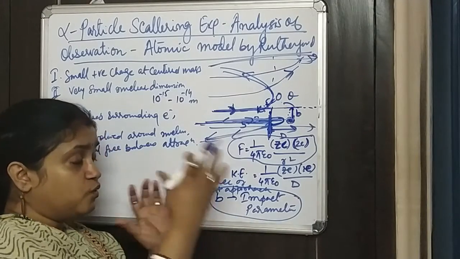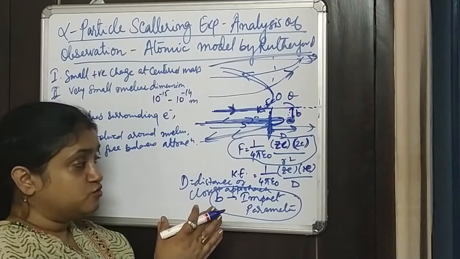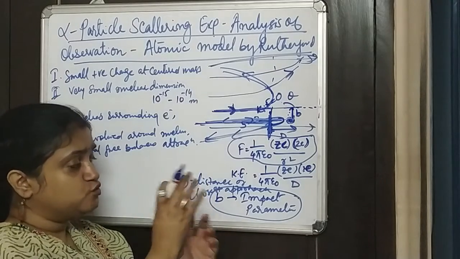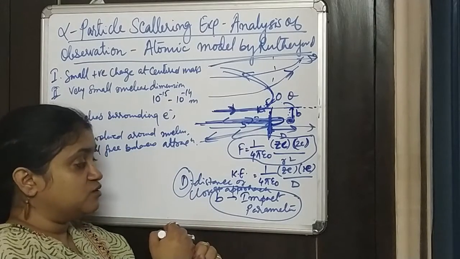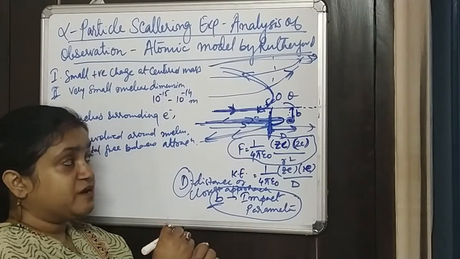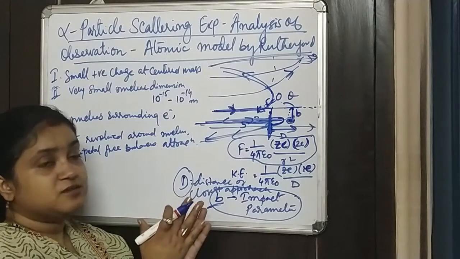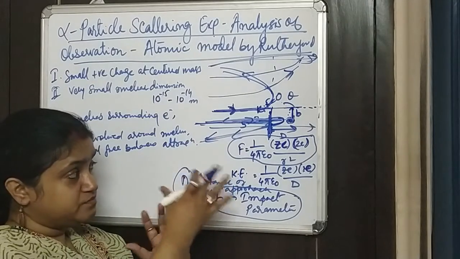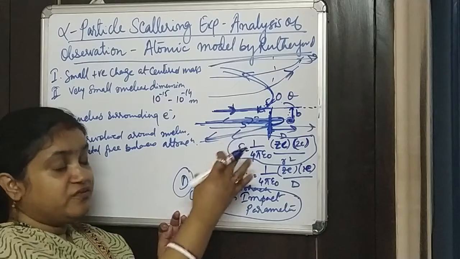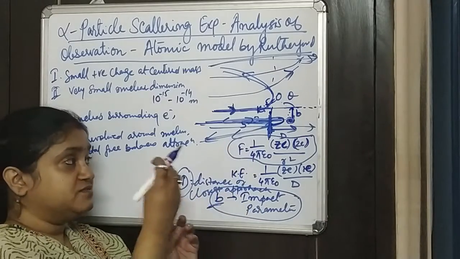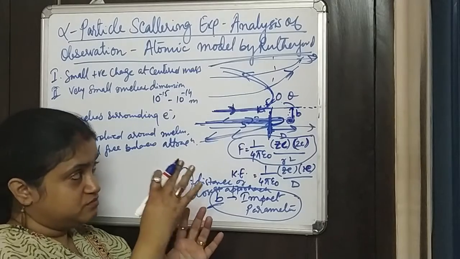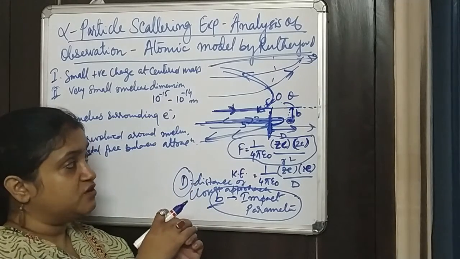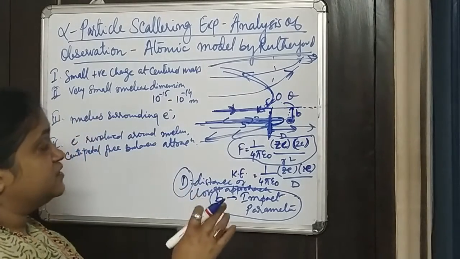So this whole thing plays a very important role, and here we learn about two important things: the distance of closest approach and the impact parameter, which together explain how the alpha particle is scattering inside this gold atom. So from here,